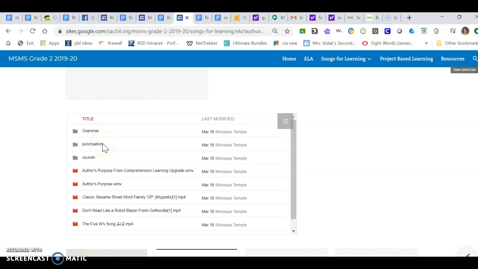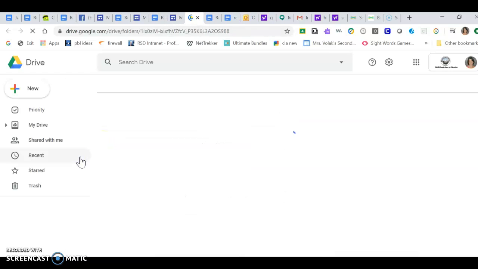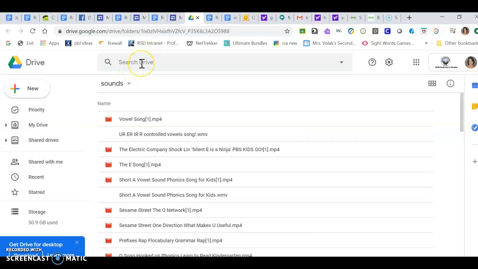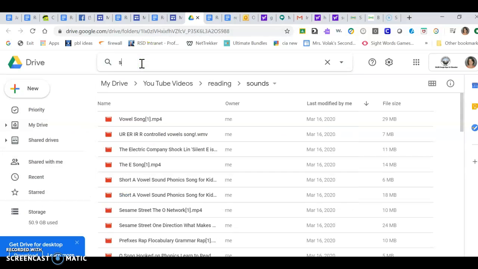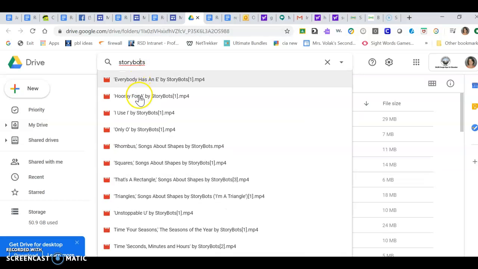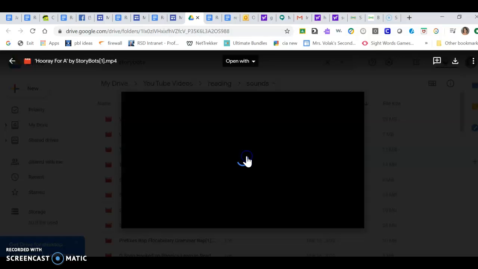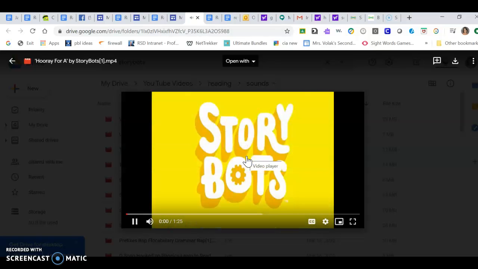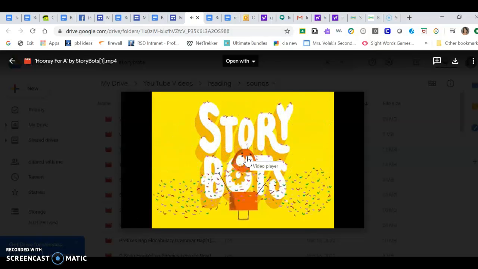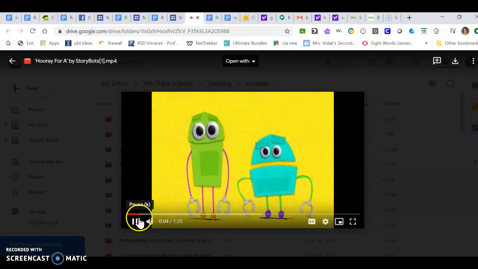So if I clicked on sounds, it's going to open a bunch of different choices. They know that at the top of the page, if they wanted to look for something specific, they could type in what they're looking for. They just click on this. It's going to bring up the song. They love Storybots. When you're done, you're just going to click on this.